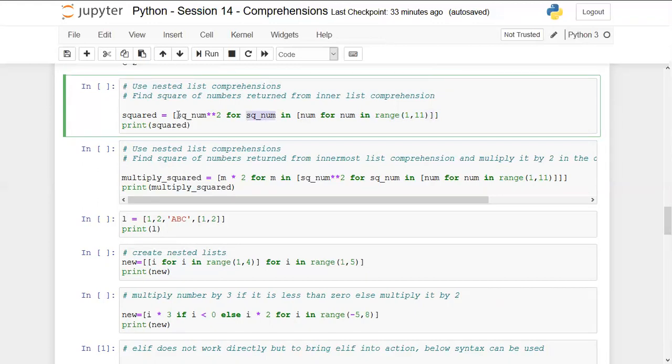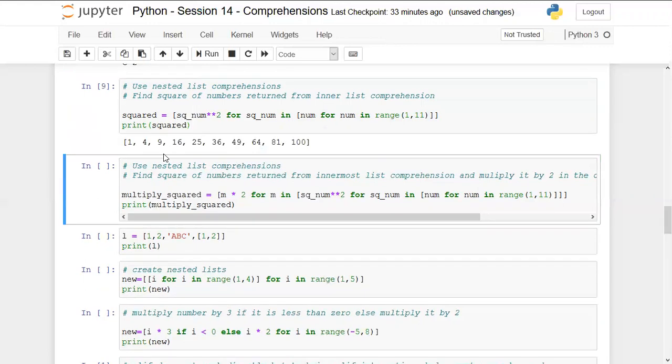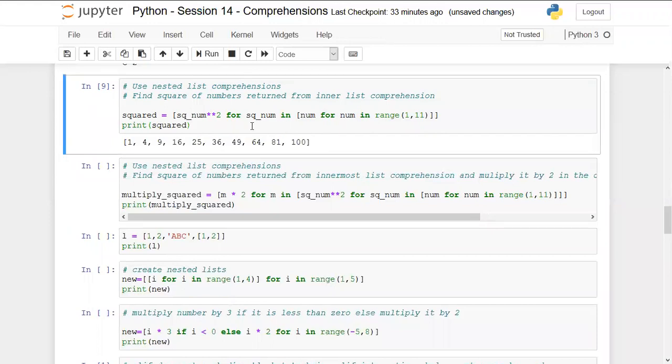And we are performing operations on it to make a square of it. And that square will be stored in the actual output list, which is squared. Similarly, in the second iteration, we will get the input as 2, and that will be stored in sq_num. It will do the square, and it will be stored in the final list. And it will go up to number 10, and the output will be this. And here we have used nested list comprehensions.